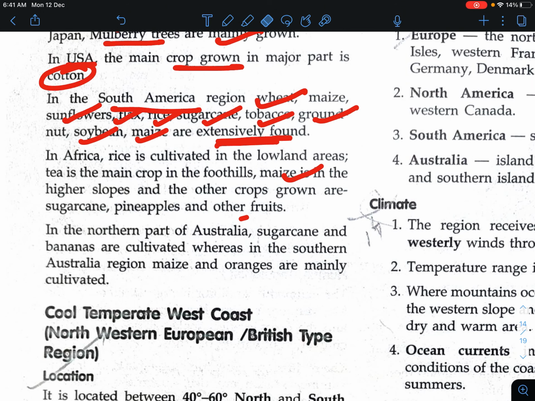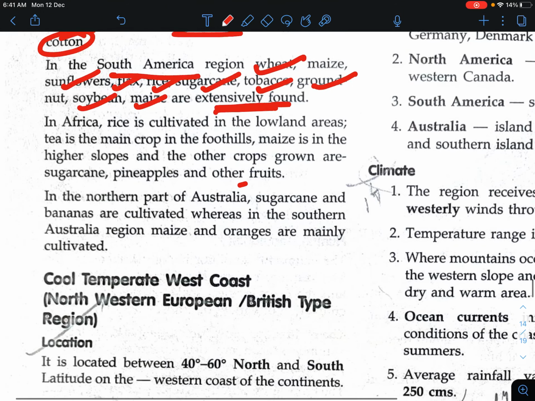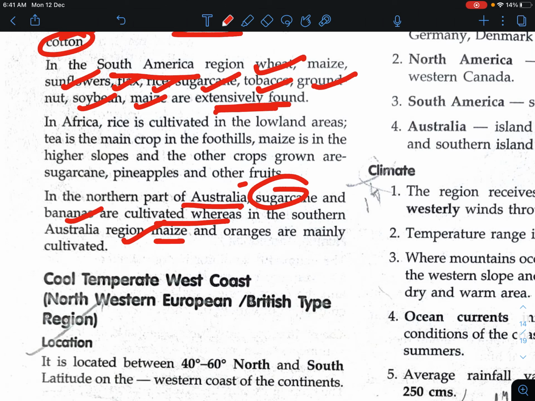And the last point is that in the northern part of Australia, sugarcane and bananas are cultivated, whereas in southern Australia, maize and oranges are generally cultivated. Depending upon the location, different crops are cultivated. Thank you.